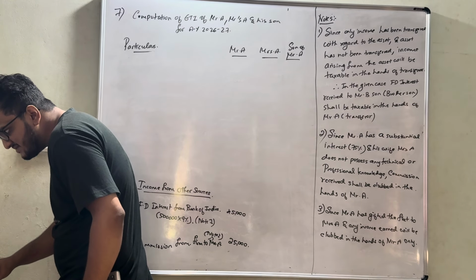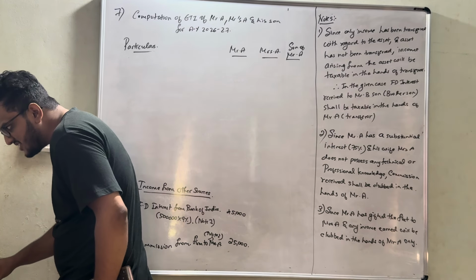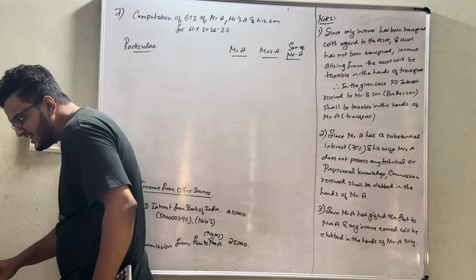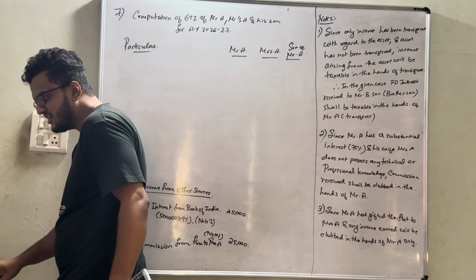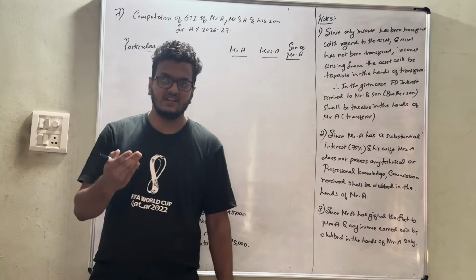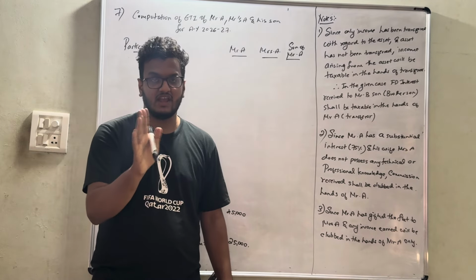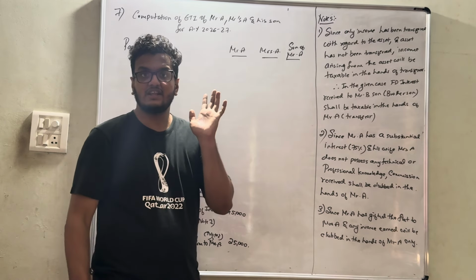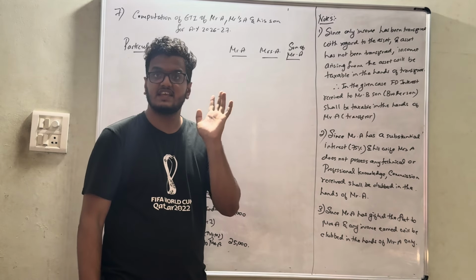Next, Mr. A gifted 2 lakh to his minor son, who invested the same in his business and derived an income of 20,000 from the investment. The amount of 20,000 has not been earned by way of his skill or talent.